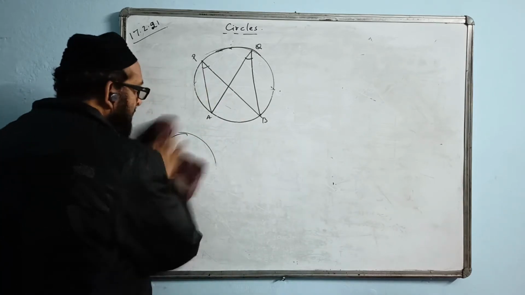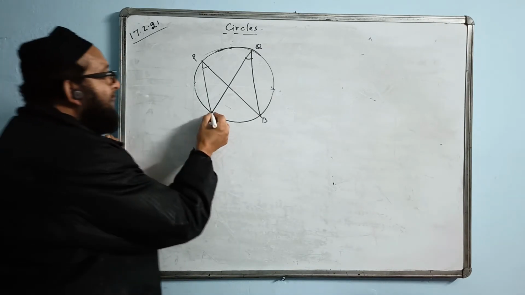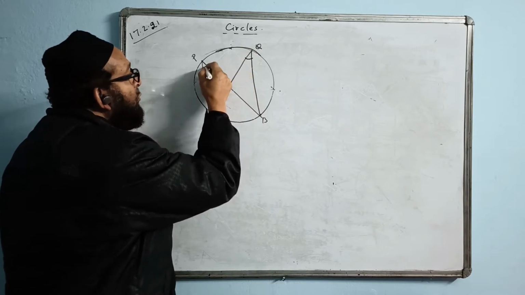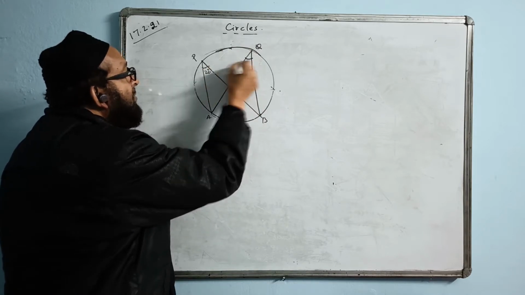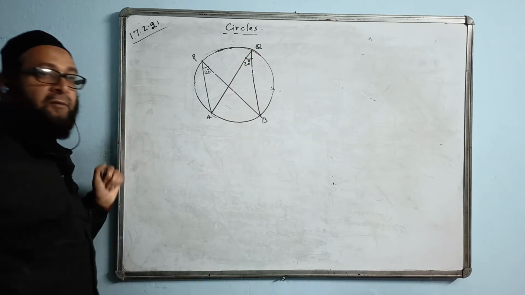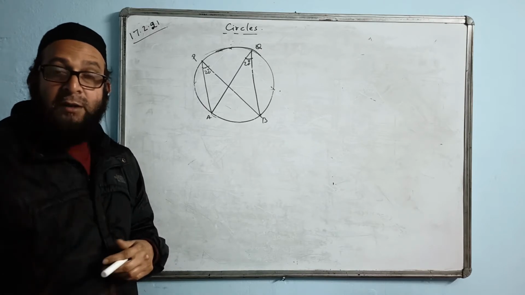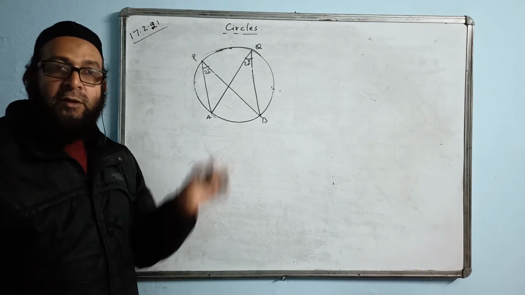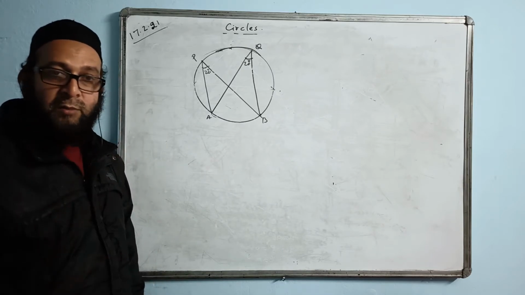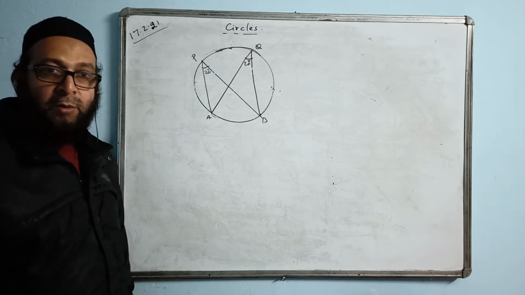AB is making one angle at P and the same AB is making one angle at Q. So these two angles will be equal. If this is 20 degrees, this will also be 20. When we apply this property, we say angles in the same segment are equal. You can write down this statement in the video I will send, you can pause and write it down. Angles in the same segment are equal, for this property we use this statement.